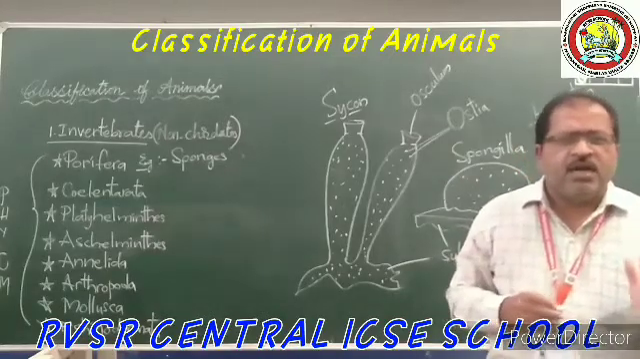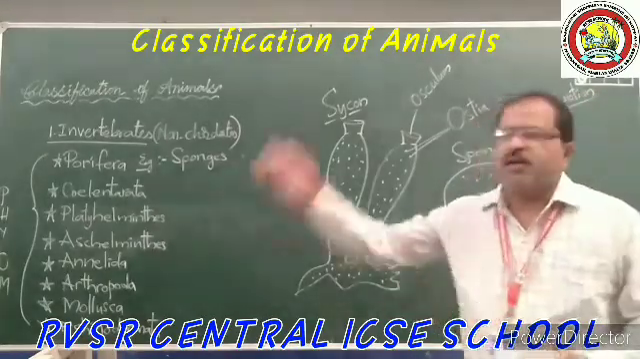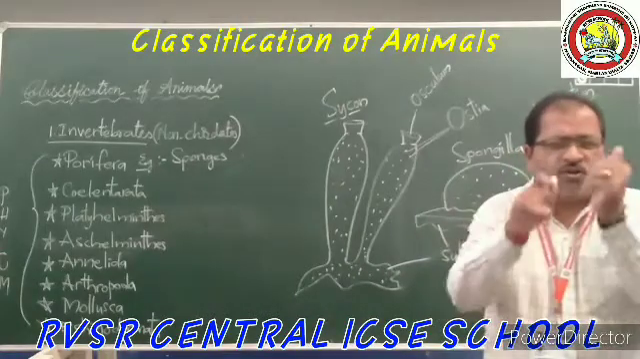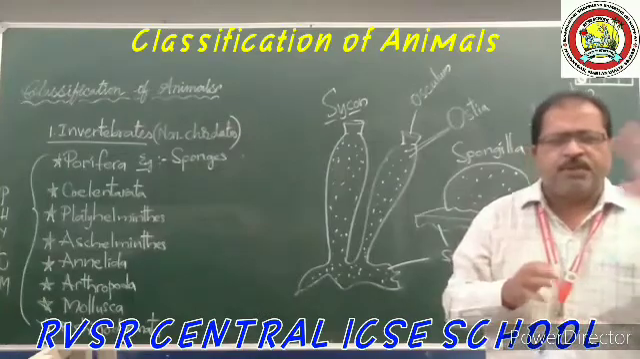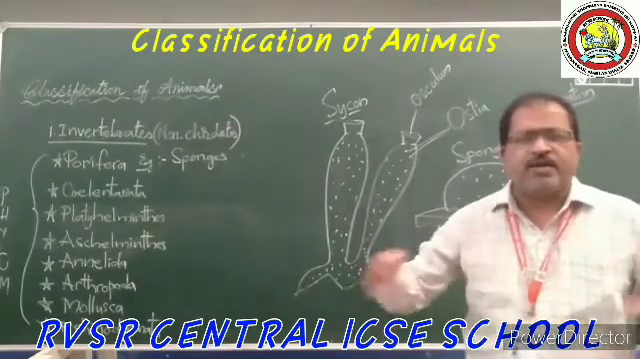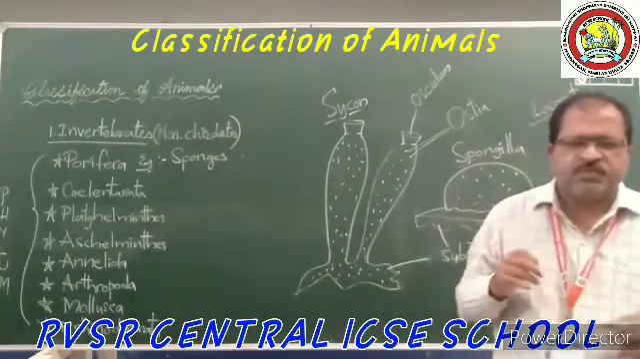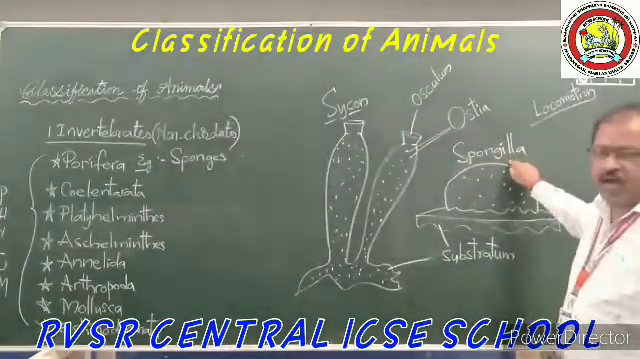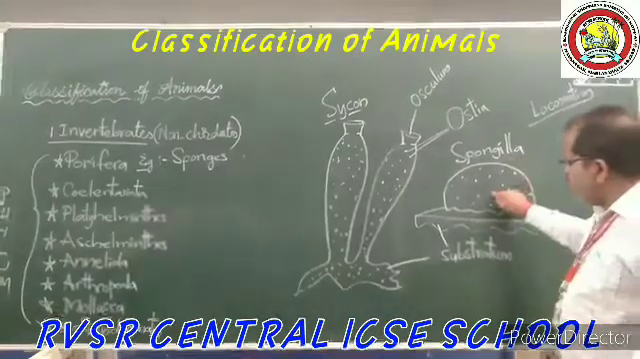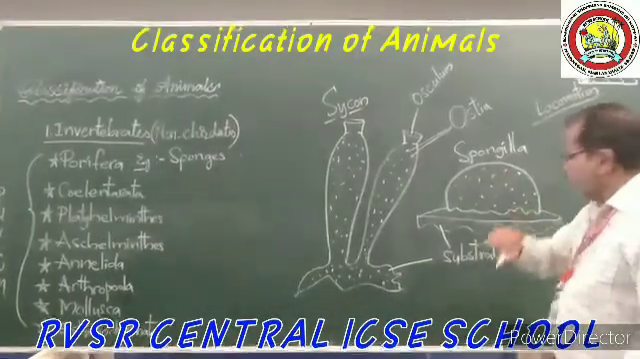Okay, and these are not radially symmetrical, nor bilaterally symmetrical. There is no symmetry for these organisms. These are the most primitive animals when compared to the other animals. Okay, and examples are Cycon and Spongilla, and especially the Spongilla has some economic benefit.